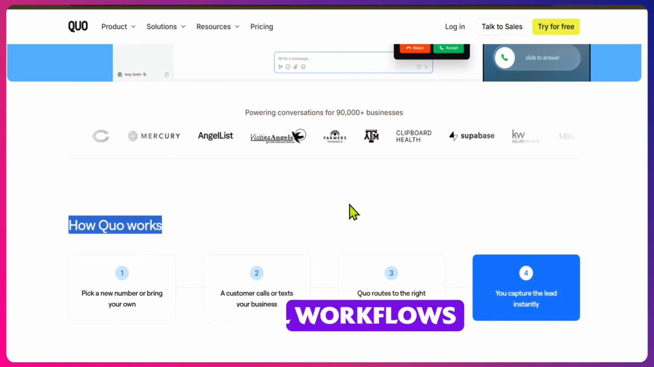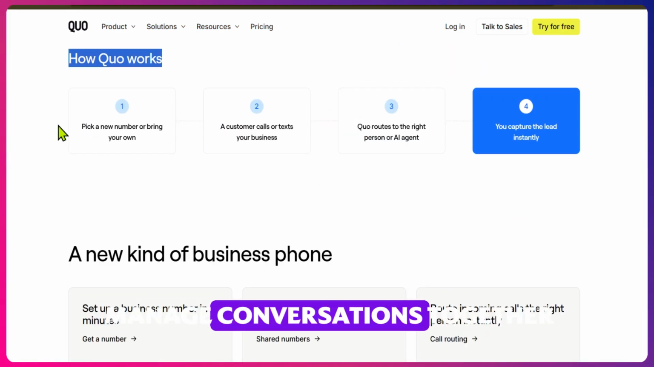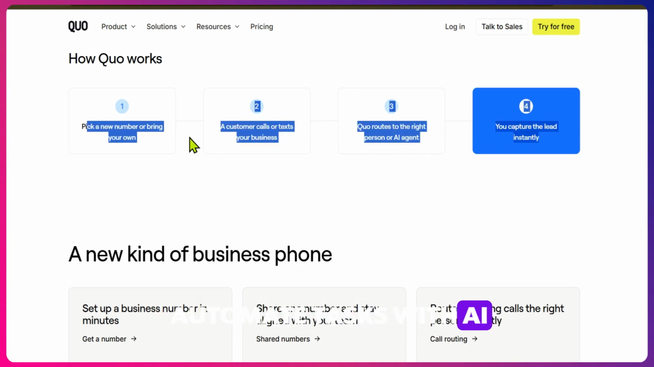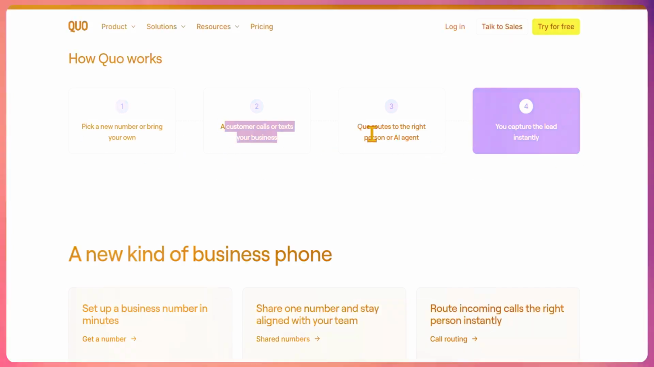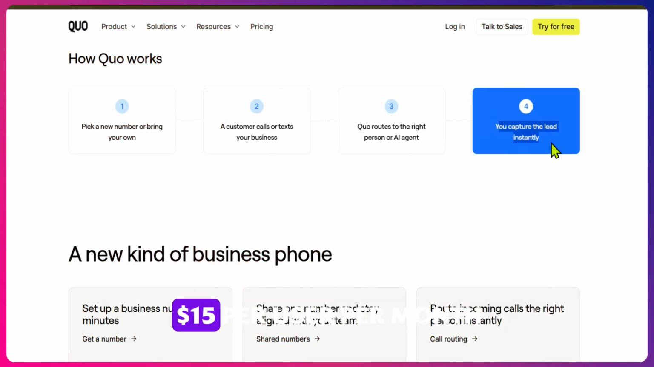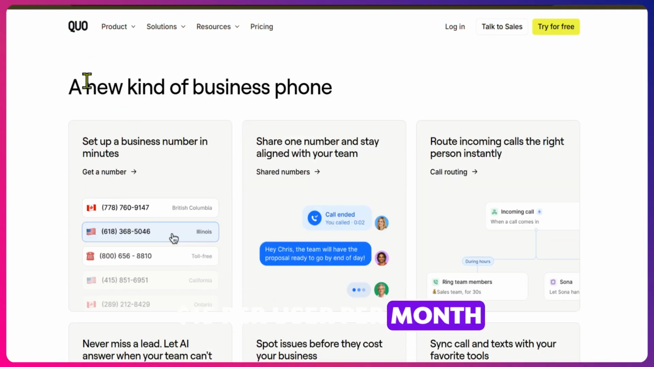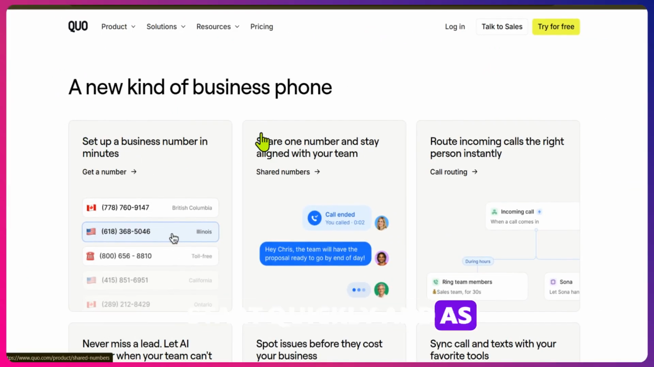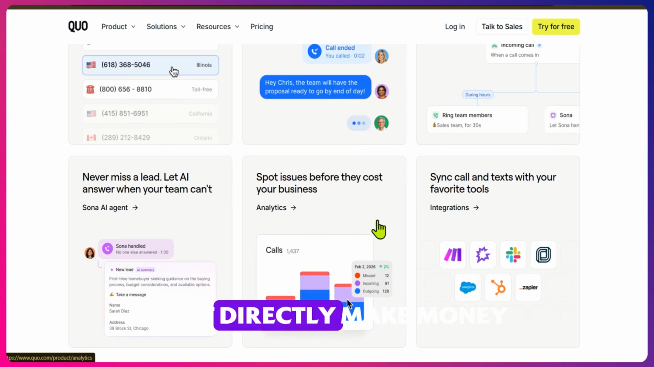In real workflows, teams use it to manage conversations together, assign messages, and even automate tasks with AI like call summaries and follow-ups. Pricing typically starts around $15 per user per month, with a 7-day free trial available. That means you can start quickly, and as your team grows, you can scale and even use it for sales or support workflows that directly make money.